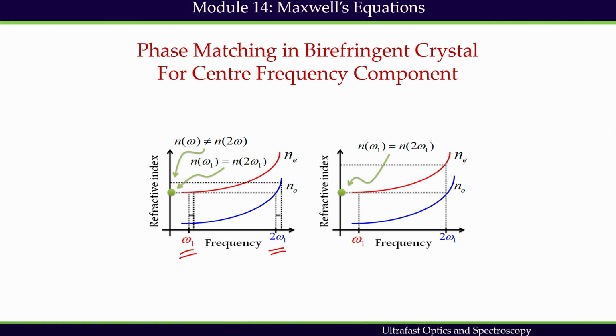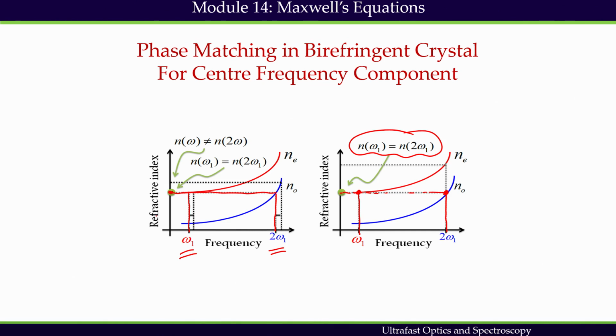This is an analysis of phase matching condition taking one frequency component only. So, one can say that for omega 1, this refractive index can be the same at 2 omega 1 and they can be the same. This is possible and we can say that phase matching condition can be fulfilled. But we have to remember that even at the center frequency component, if we have phase matching, let us say these 2 points, they are having phase matching because their refractive indices are the same.